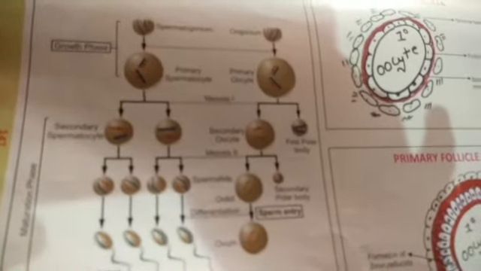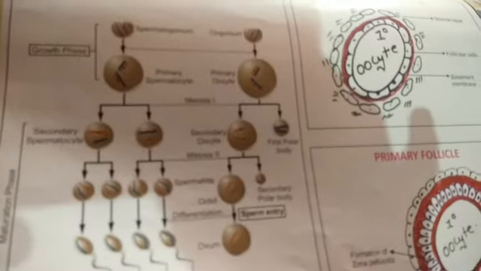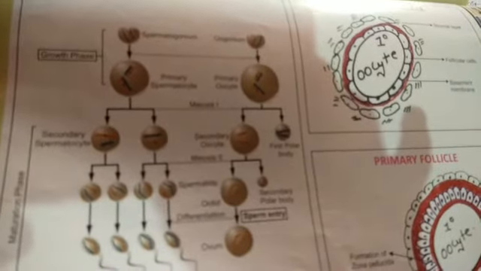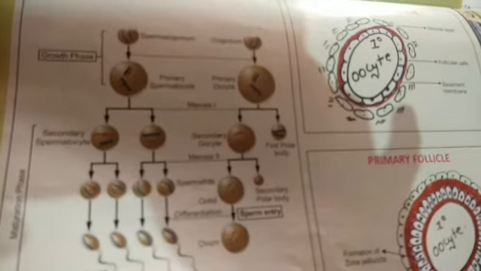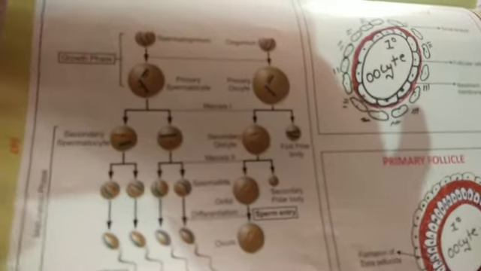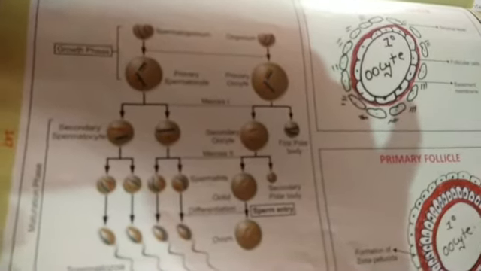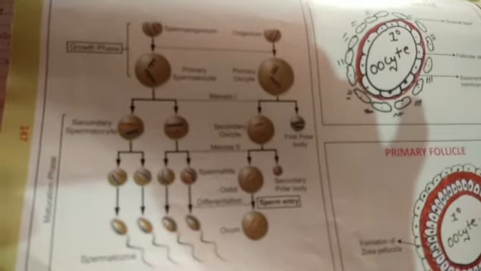Now I'm going to show you a diagram. See this diagram and draw this in your copy. Both spermatogonium and oogonium are there, and oogonium forms the primary oocyte, and spermatogonium forms the primary spermatocyte.